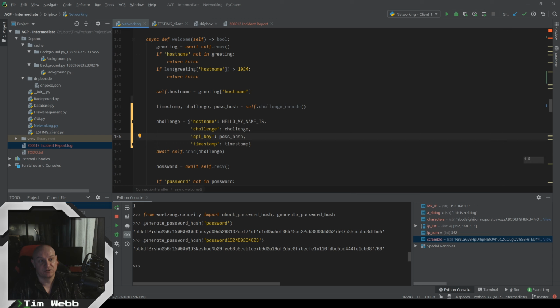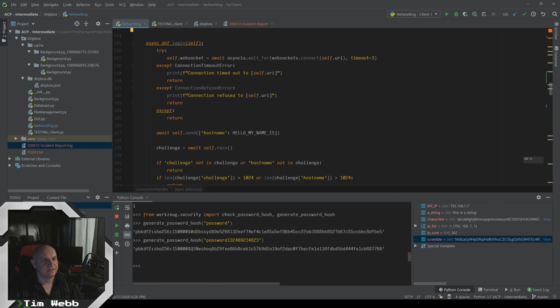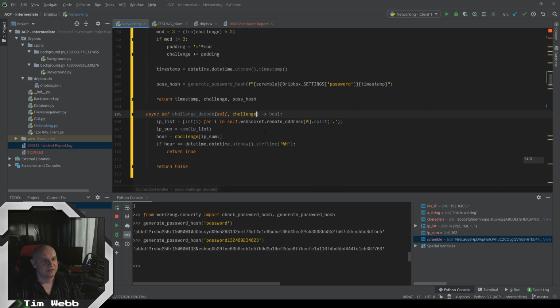Like this is what we got for our API key, and the timestamp shouldn't seem particularly odd. Like maybe there's just something in there, like his host name. That's not relevant information to a hacker, but it is actually relevant information because they're going to need it for the decoding process. So let's go and make the decoding process make use of all that. So here we'll say that we are expecting a timestamp, the challenge, and the pass hash.